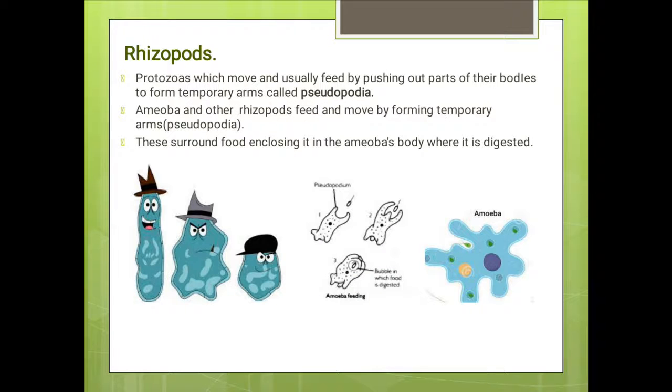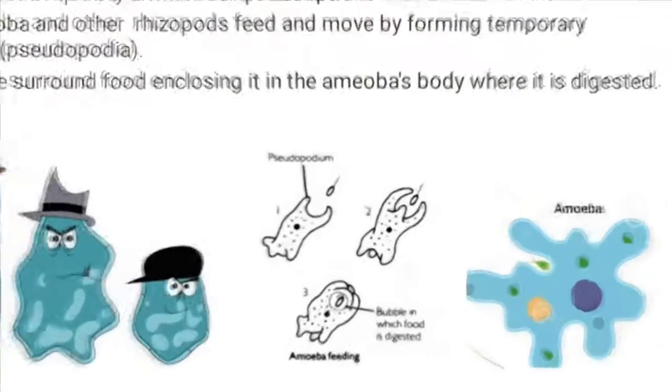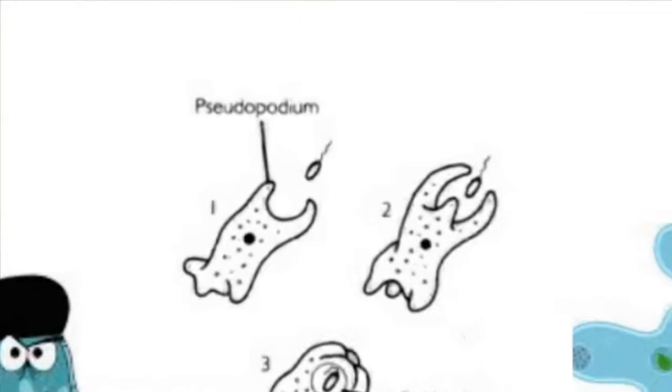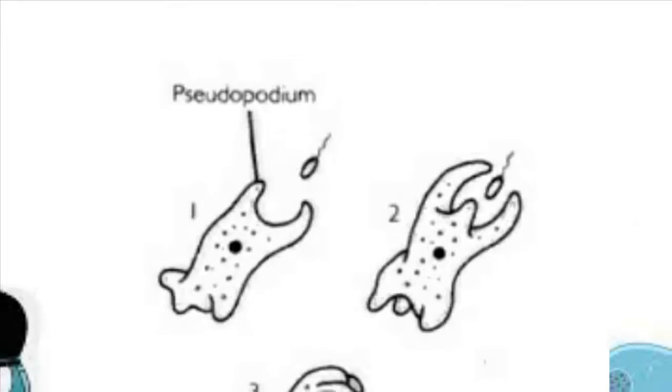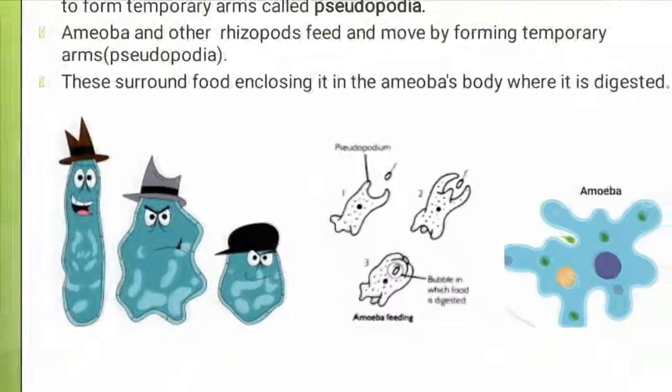Starting with Rhizopods. Rhizopods are the protozoa that move and feed by pushing out parts of their bodies to form temporary arms called the pseudopodia. This is what the pseudopodia looks like. They form this kind of temporary arms, and they do their movement and feeding with these arms.